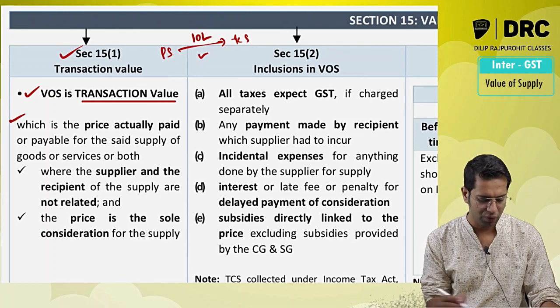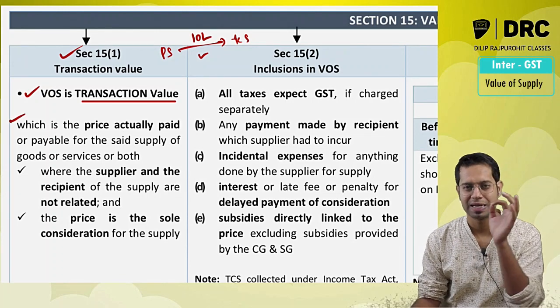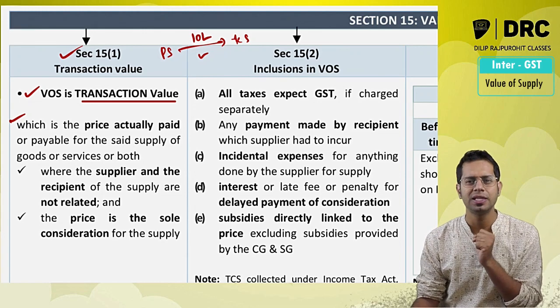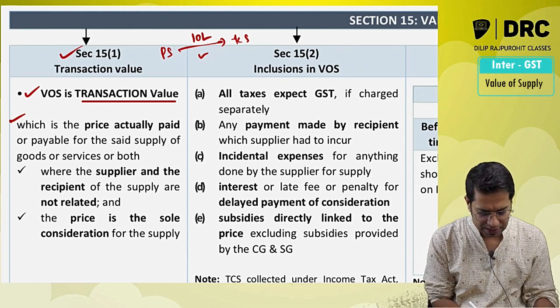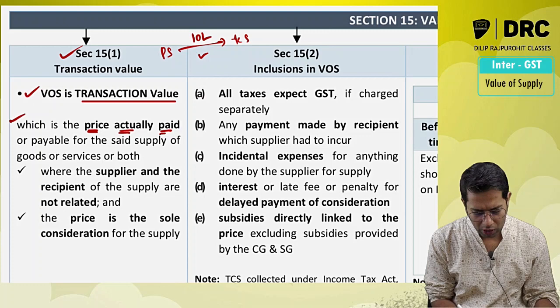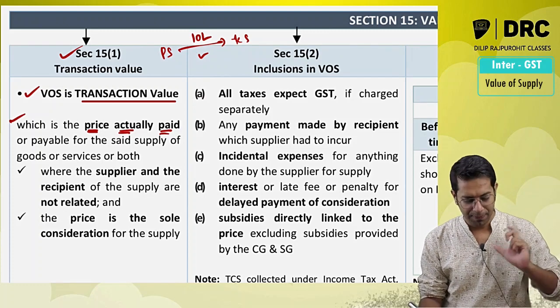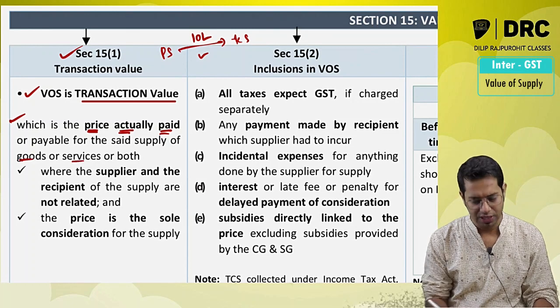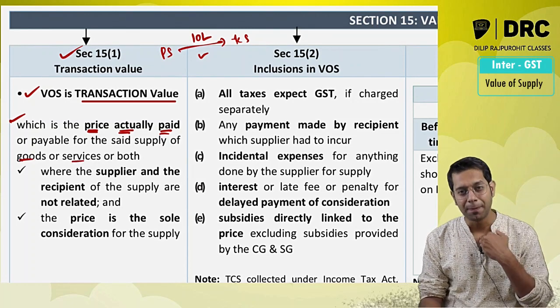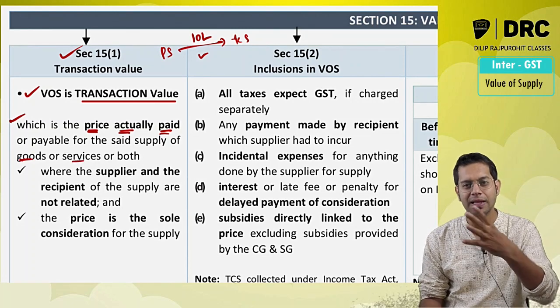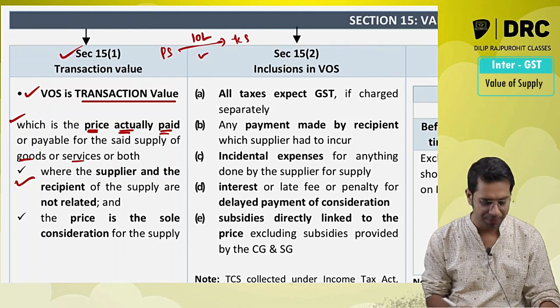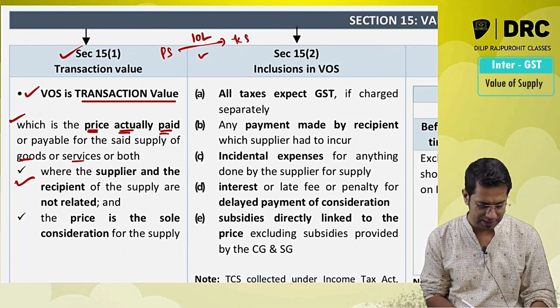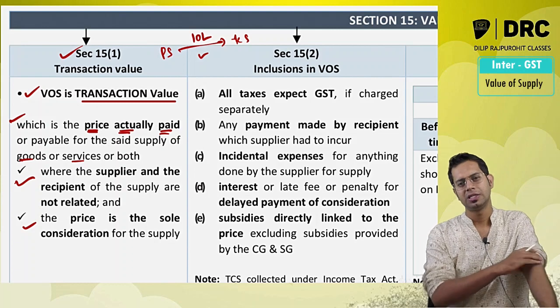Section 15 subsection 1 says value of supply means transaction value. Sir, what do you mean by this transaction value? Transaction value means the price which is actually paid or payable for the supply of goods or services or both, where the supplier and the recipient should not be related persons, and the price which you are paying is the only consideration, or the sole consideration.